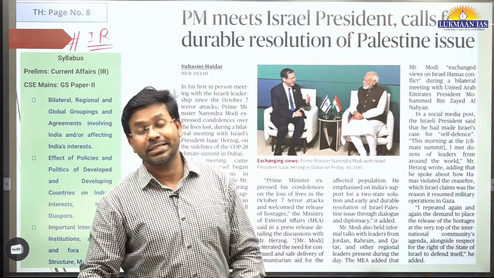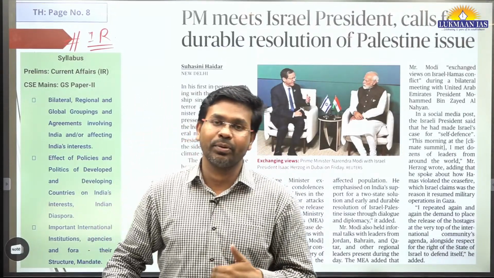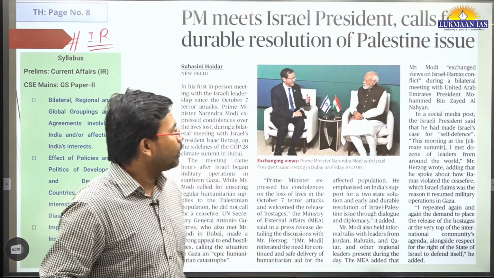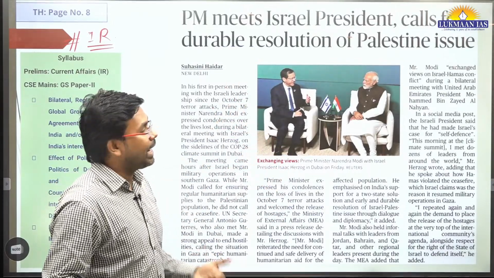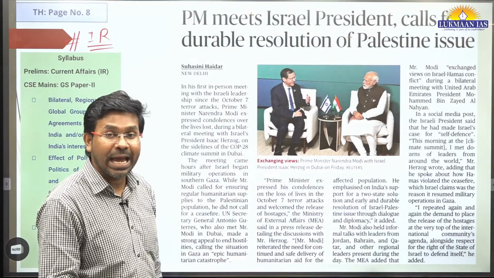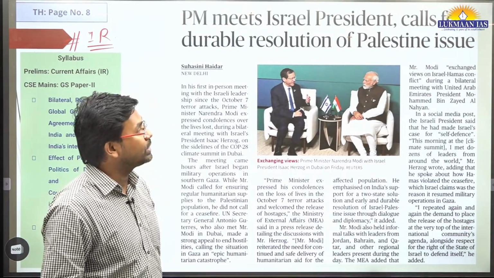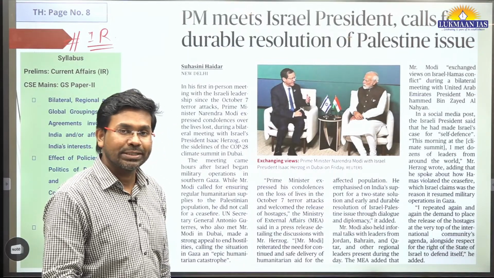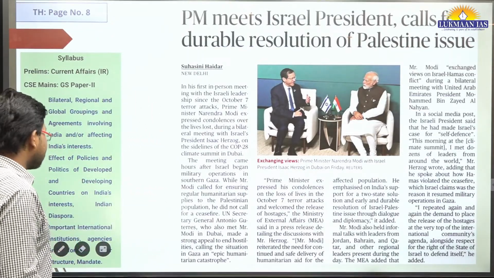Generally, Prime Minister is the de facto ruler, President is de jure ruler, the way it is in India. So, Prime Minister of India has met with the President of Israel, and Prime Minister of India has highlighted that India also is in support of a two-state solution. Two states wherein the Palestine can live side by side Israel.